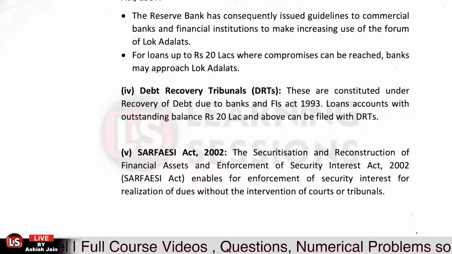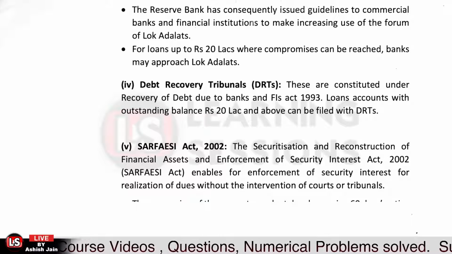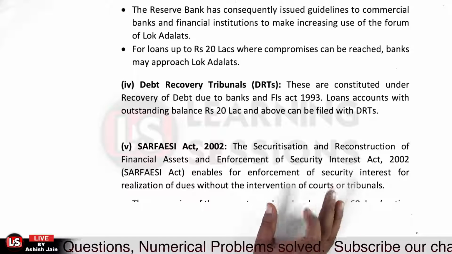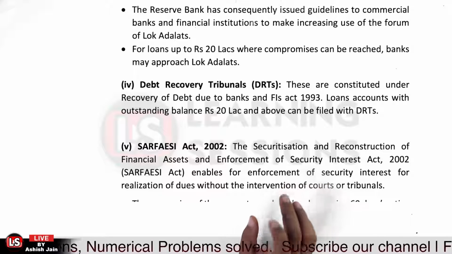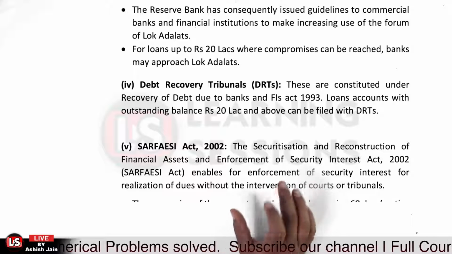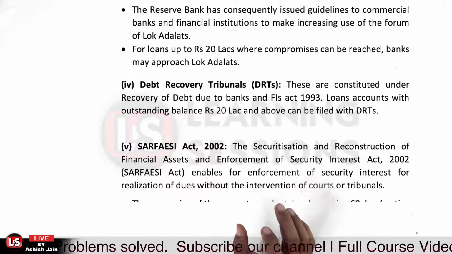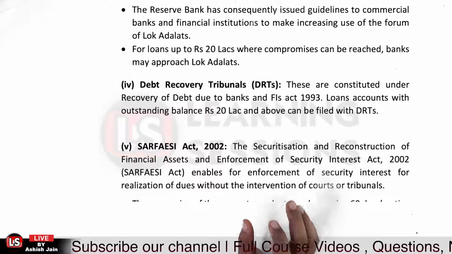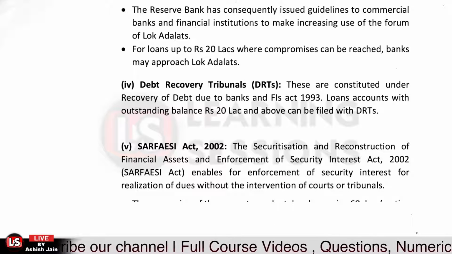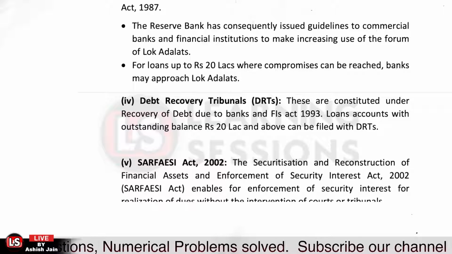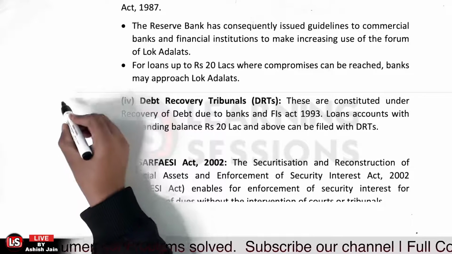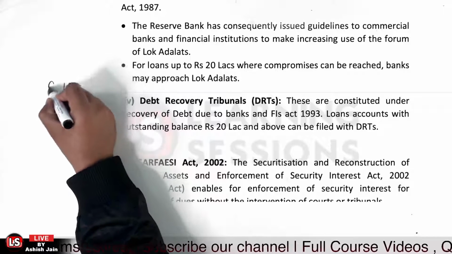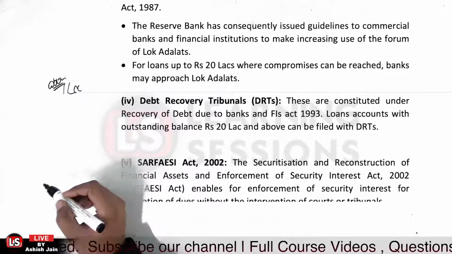Then there is the SARFAESI Act, that is the Securitization and Reconstruction of Financial Assets and Enforcement of Security Interest Act 2002. Let me tell you what the conditions are. One, the outstanding balance must be above rupees 1 lakh.